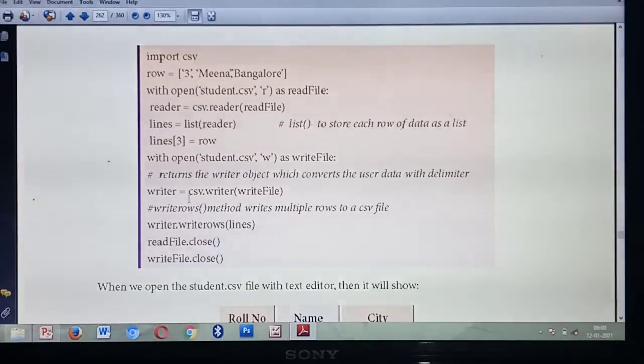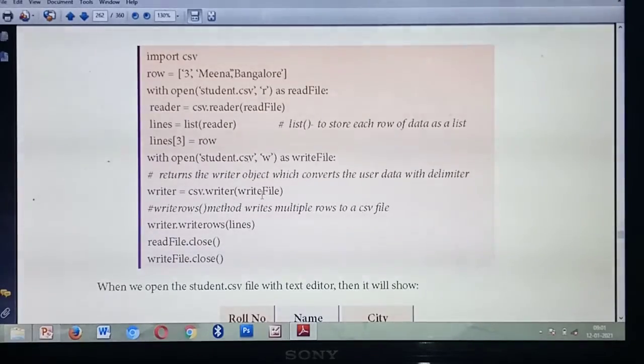Next you are going to write the file. What's the method to call to write the file? Writer equal to csv.writer of, then you are going to call the write file of. What's the file object? Write file of. Understood?